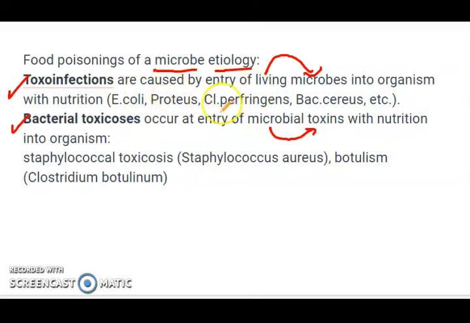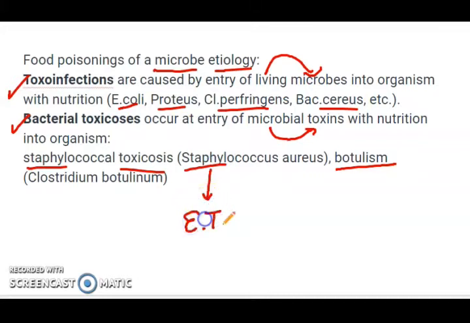Now, they both have their examples, but remembering toxicosis examples is easier. So it's staphylococcal toxicosis and botulism, right? The rest are examples of toxo-infections. Now, in our question, we have staph toxicosis. This releases enterotoxin into the food it spoils, right? And no matter how long you boil the food, even for hours, this is a very stable toxin and it does not get destroyed.